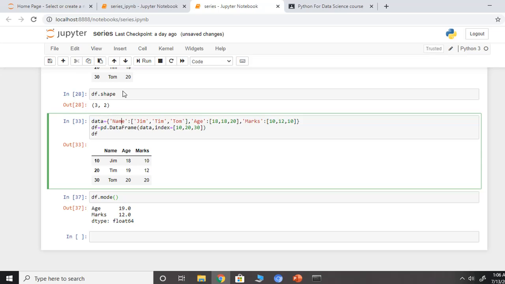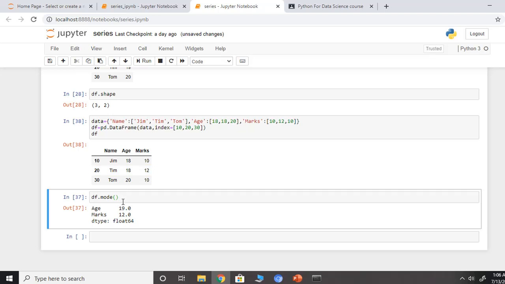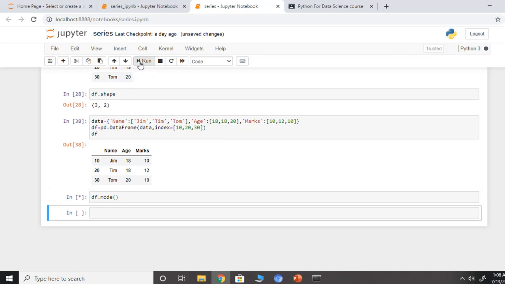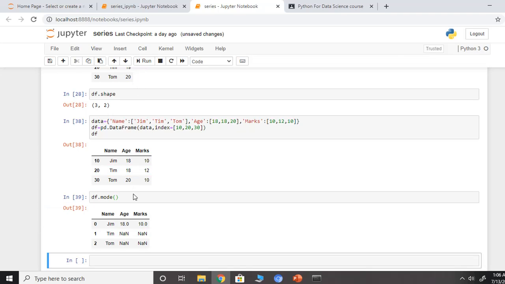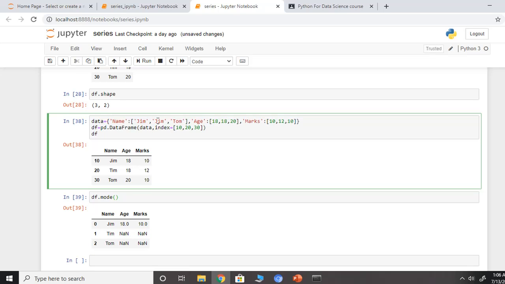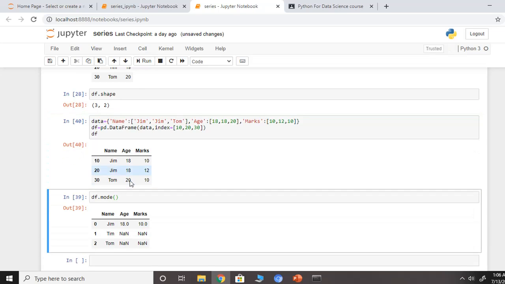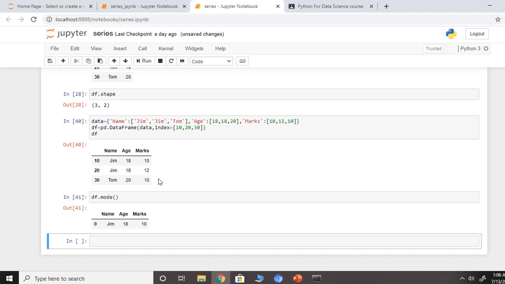Let's run this. So it's giving me the most common value, that is Jim. Age is 18 and marks are 10. These are the most common values in the data set, so it's returning me those values.